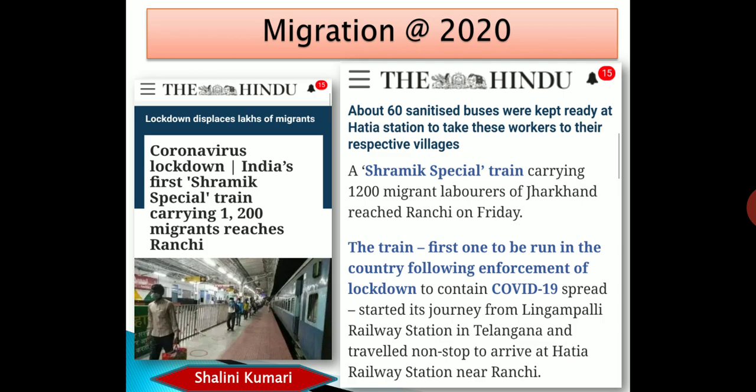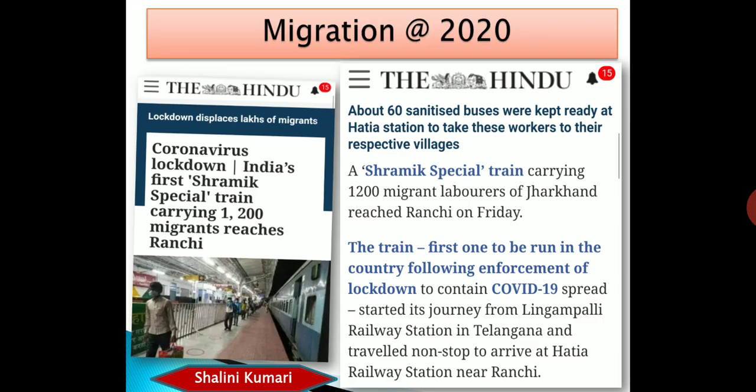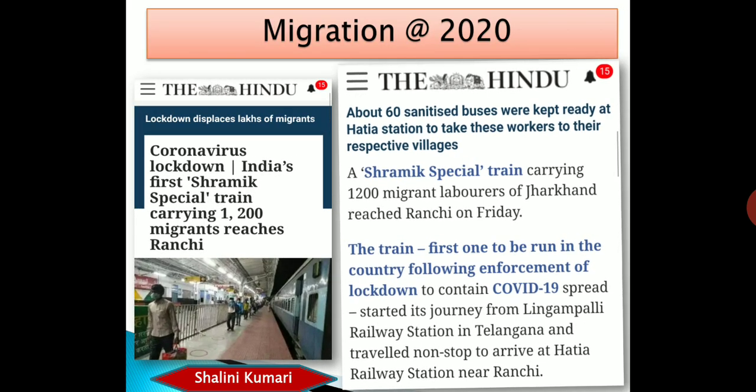Although our NCERT has a very small portion on migrants, I consider this topic very important because of this pandemic. The situation of the migrant workers has become visible to mainstream India. That is, now all Indians are looking at the problems that these migrant workers face, and we don't have a proper policy for that. Now let's move ahead.